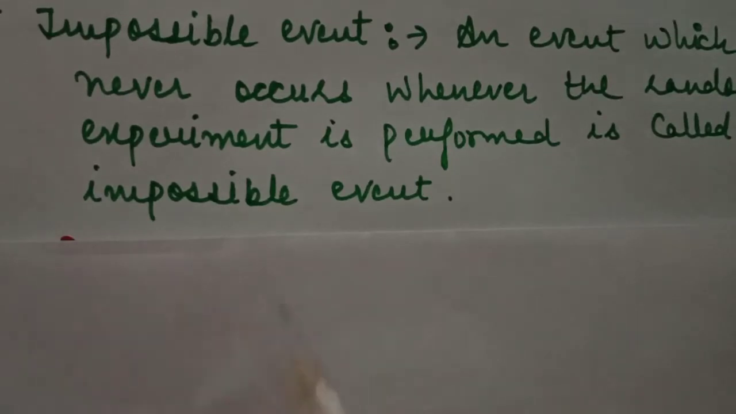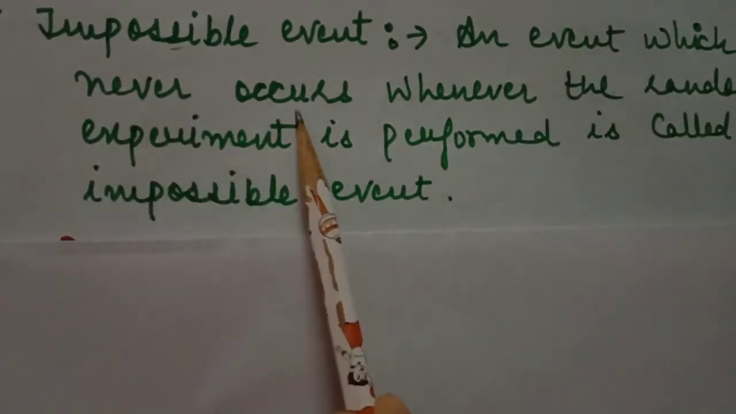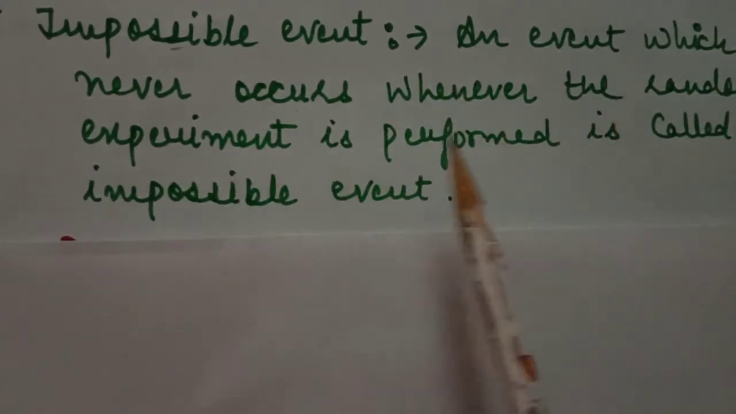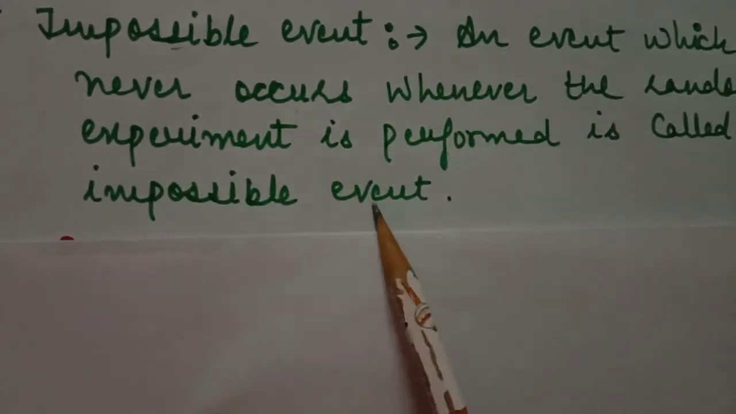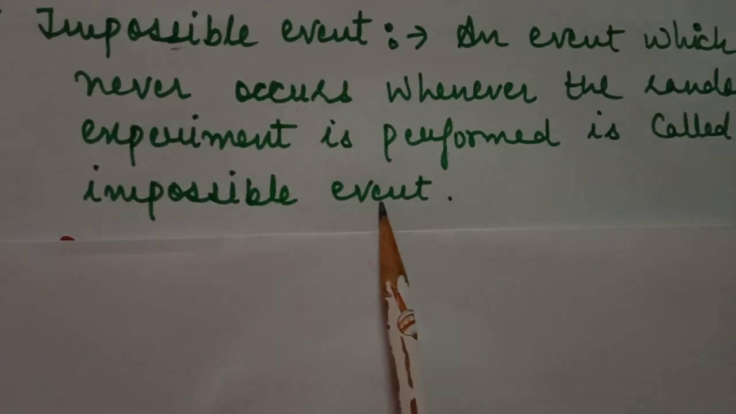Impossible event. As is clear from its name, an event which never occurs whenever the random experiment is performed is called an impossible event. When we perform a random experiment and that event never happens, and the possibility of that event happening is 0, we call it an impossible event.